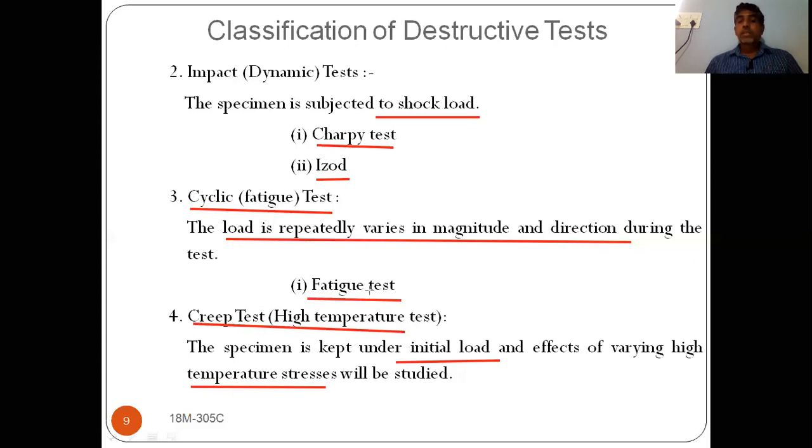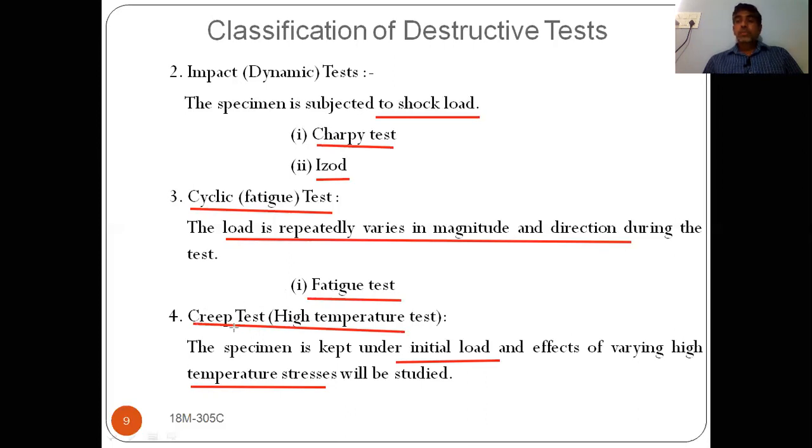What is the example for fatigue? Here we are going to study fatigue: what is the endurance limit and what is the fatigue strength. We are going to find this out by using the fatigue test. And the fourth one is the creep test. What is meant by creep?